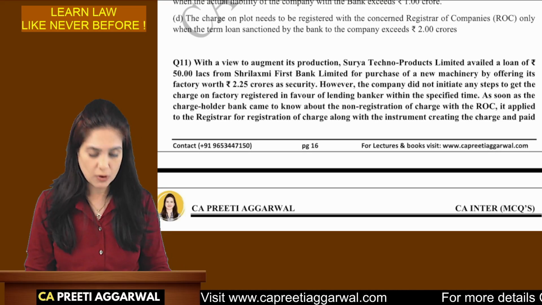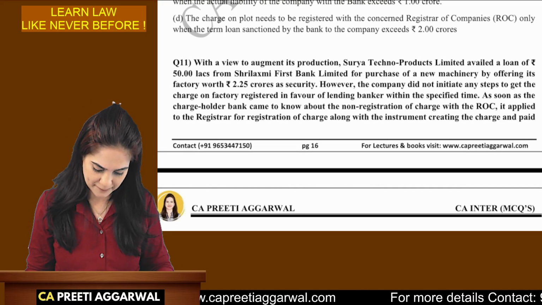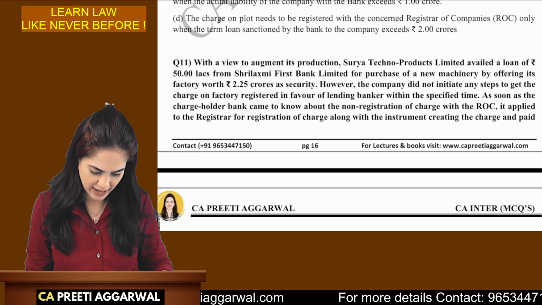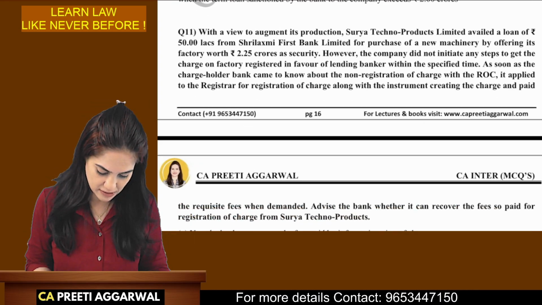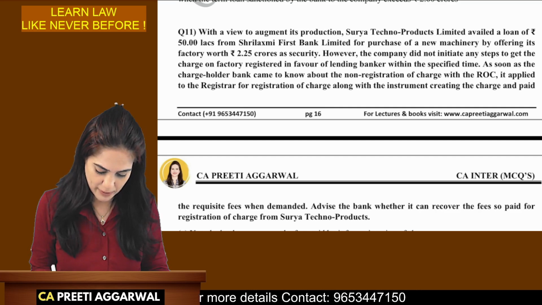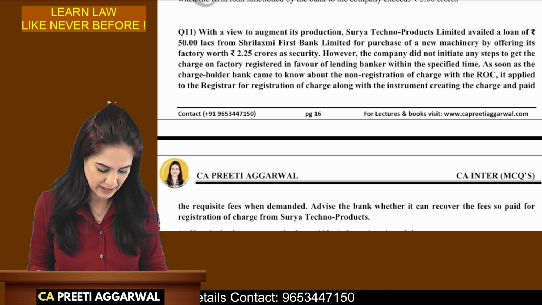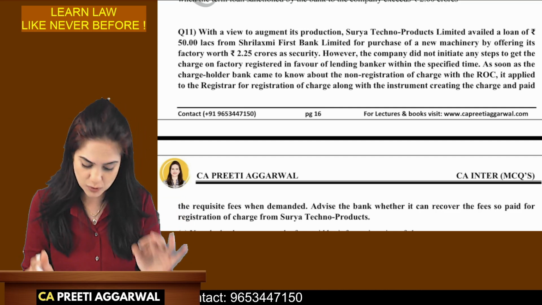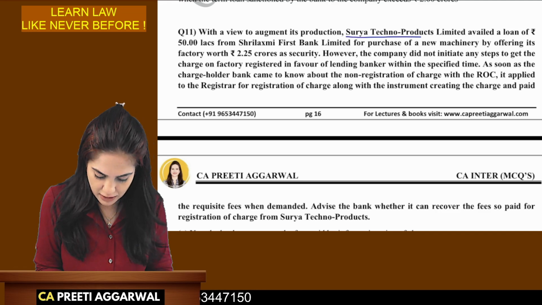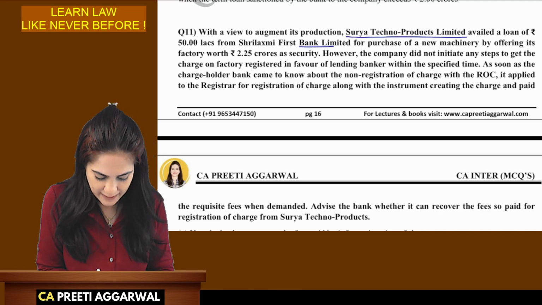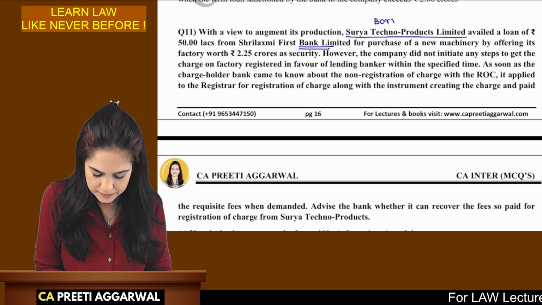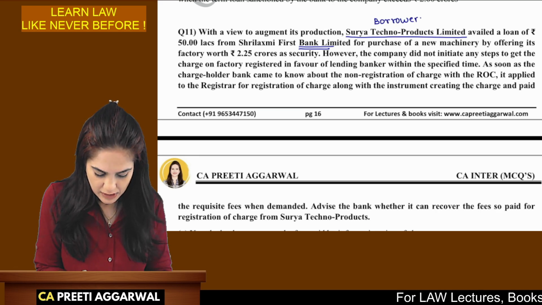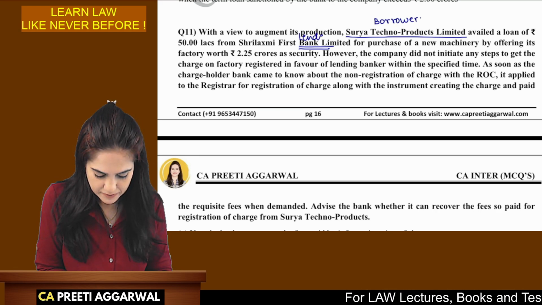With a view to augment its production, the company availed a loan of 50 lakhs from the bank, and the company did not initiate any steps to get the charge registered. As soon as they came to know about the non-registration with the ROC, it applied for the registration. Now, please note that the company availed loan from the bank. So Surya is the borrower and bank is the lender.